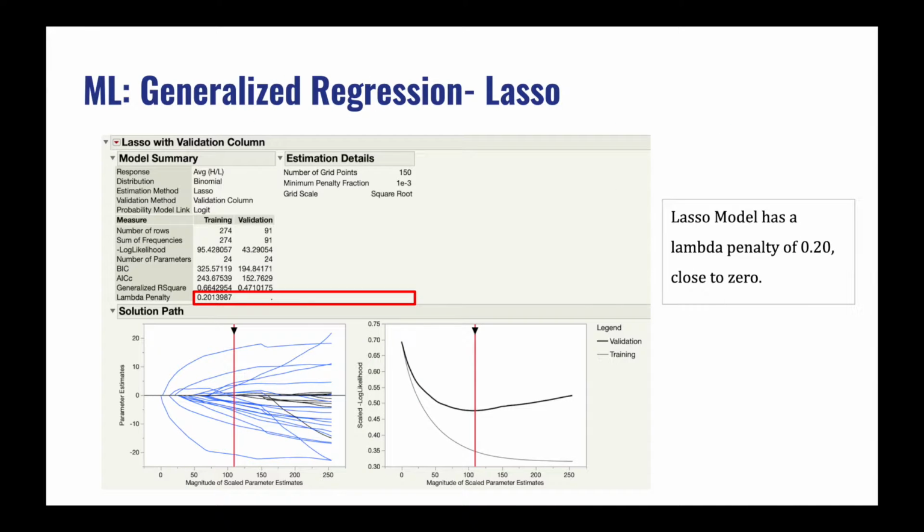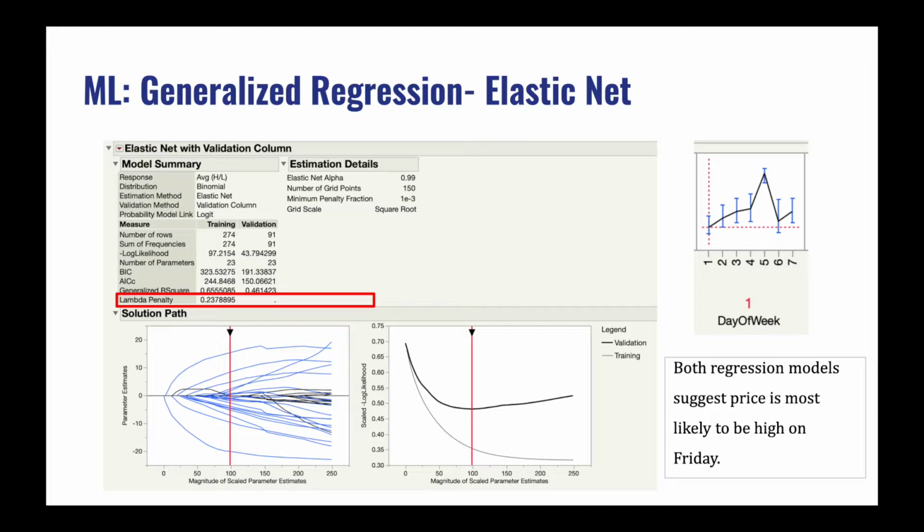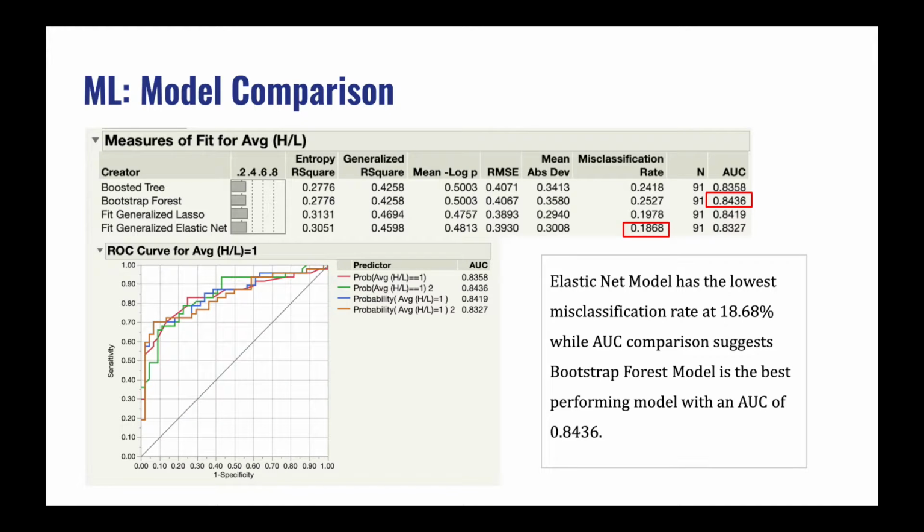We did a generalized regression with Lasso. Lasso model has a lambda penalty of 0.2, which is really close to 0. We also did elastic net. Both regression models suggest that price is most likely to be high on Friday, and the difference is significant. Among the 4 machine learning models we built, elastic net model has the lowest misclassification rate at 18%, while AUC comparison suggests that Bootstrap Forest model is the best performing model. It has an area under the curve of 0.84.